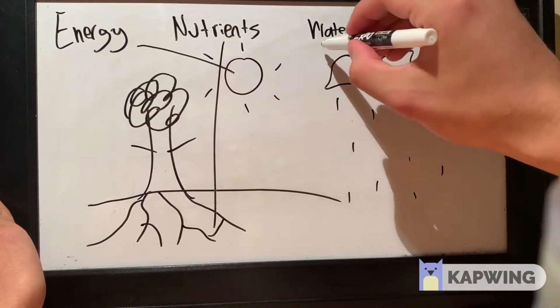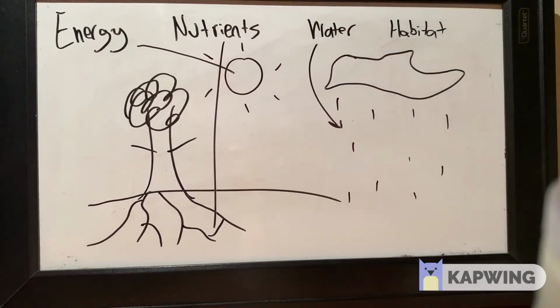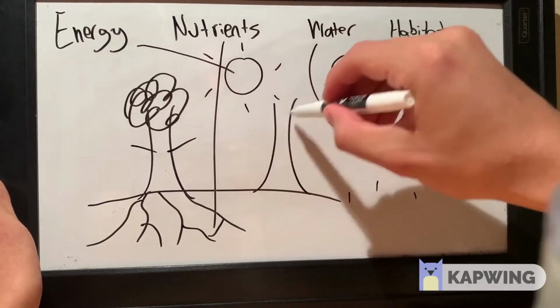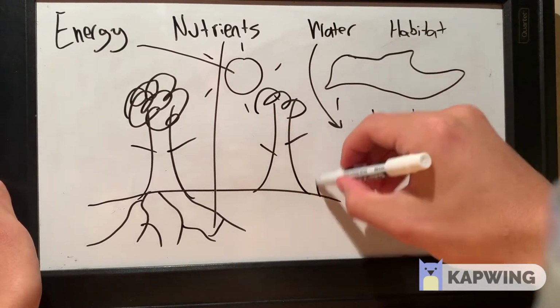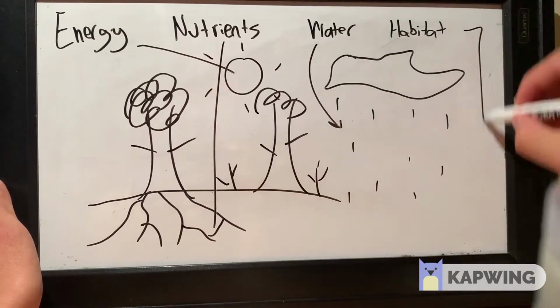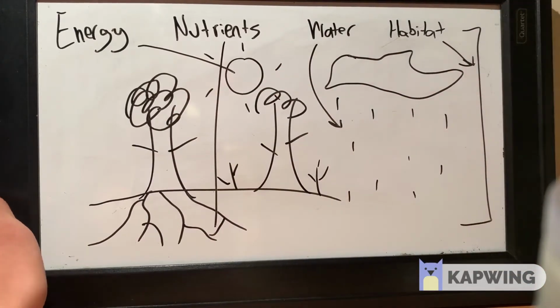to breathe. As for water, the elm trees around here get their water from the rain. And habitat is simply a place where the plant can get all 3 other categories and live safe from predators. For the elm tree, this means good sunlight, good protection from the wind, and healthy soil.